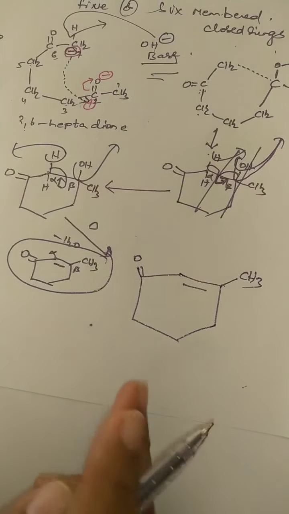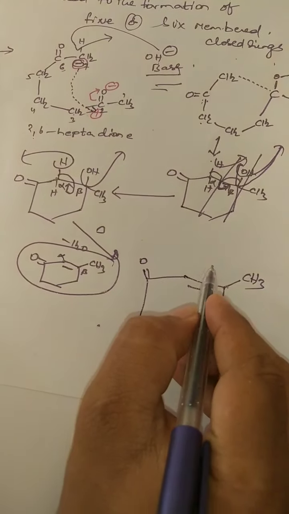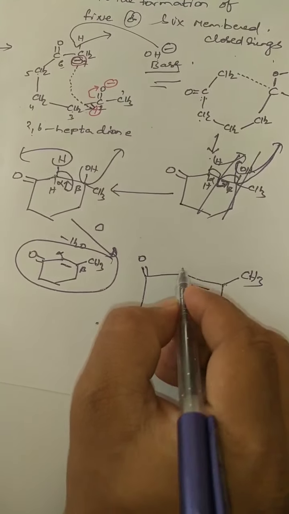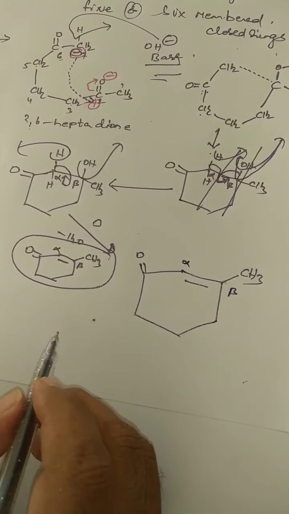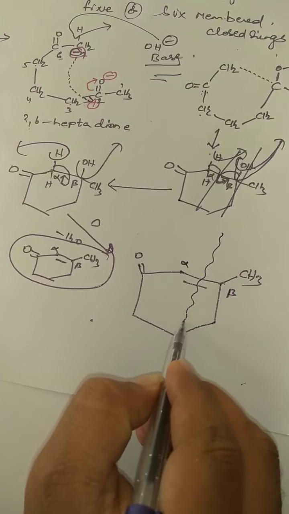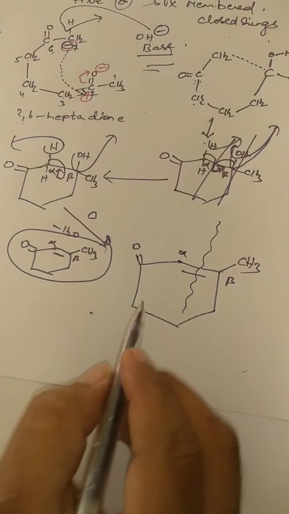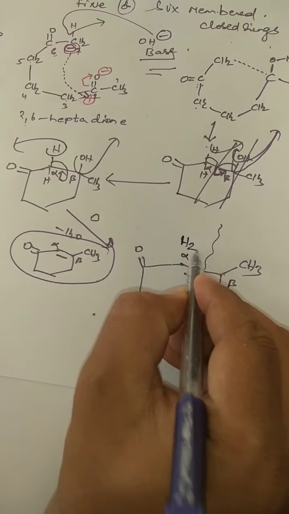One technique is there to find the reactant. This is the alpha and this is the beta carbon, right? Draw one line and break the molecule there. On the alpha carbon you add H2.